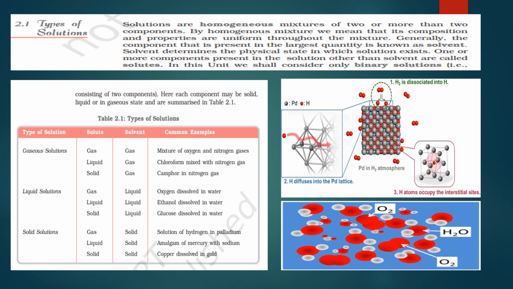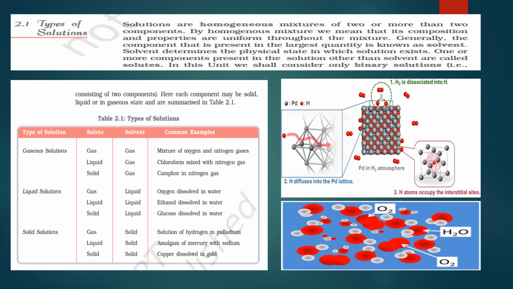There is a little bit of space between the palladium atoms in its crystal lattice, so hydrogen atoms move in and fix their position. This process of absorbing hydrogen into palladium is called hydrogenation or palladium hydride formation.